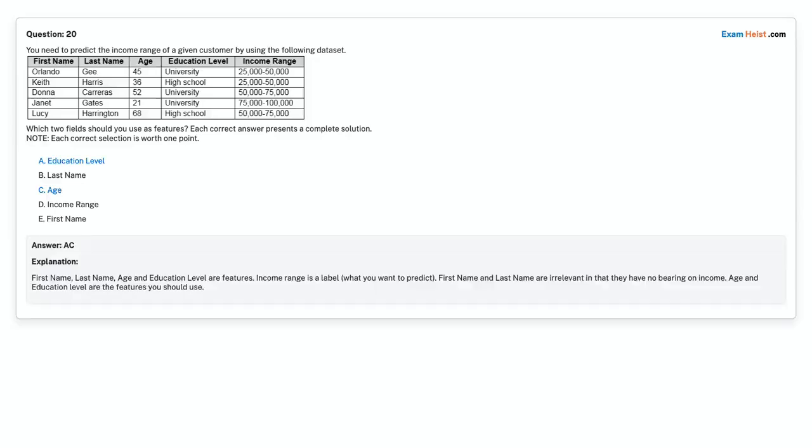Correct answer is option A, education level. Option C, age.